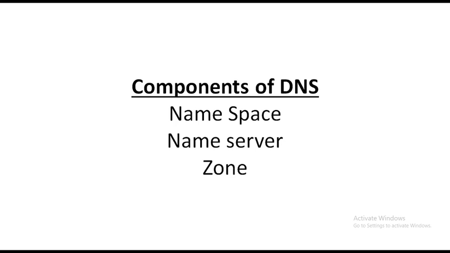The second part may represent the name of the organization. For example, goldengates.edu. Here edu is the first part, the nature of the organization, so Golden Gates is an educational institution. The second part represents the name of the organization; Golden Gates is the name of the organization. And the third part may represent the department of the organization. This is how we have to use a hierarchical namespace.